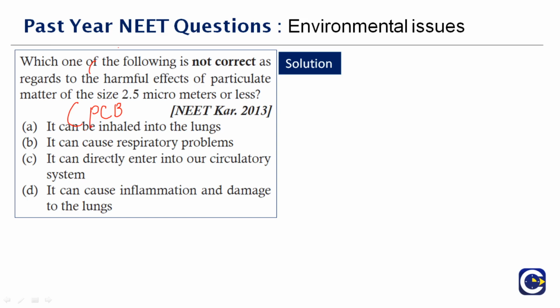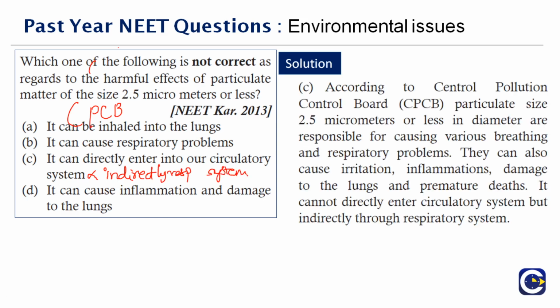Okay, therefore the right answer to this question is, see, they are asking which one is not correct. Here they have mentioned it directly enters the circulatory system. That is wrong, because it will not enter directly into the circulatory system but indirectly through the respiratory system. Which system is it entering? Respiratory system. Therefore, out of the 4 options, the wrong one is option C. It enters the respiratory system, which causes inflammation of the lungs and sometimes premature death also when the size of the particulate matter is 2.5 micrometers or less. Okay, next question here.